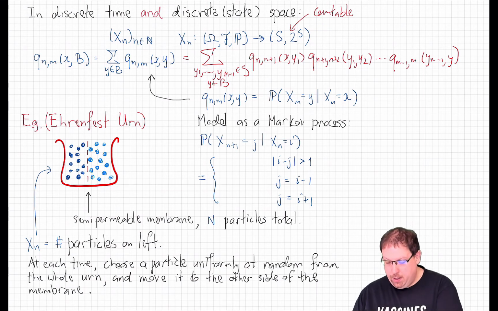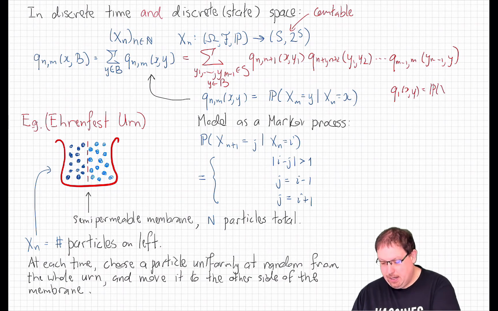Now, if we have a discrete space, discrete time Markov process that is time homogeneous, what that means is that all we ultimately really need to know is the one-step transition kernel probability mass function q1, which is q01 if you like, and that is the probability that X1 is equal to y, given that X0 was equal to x.